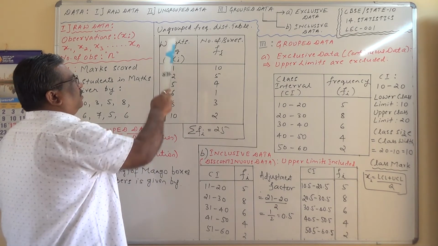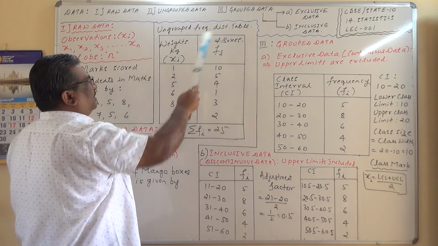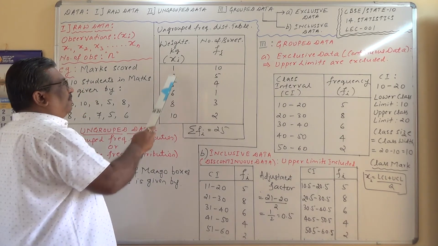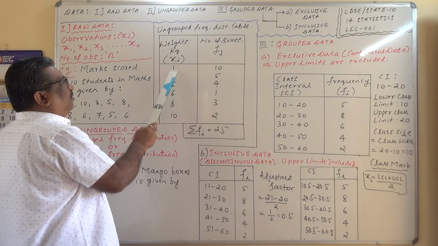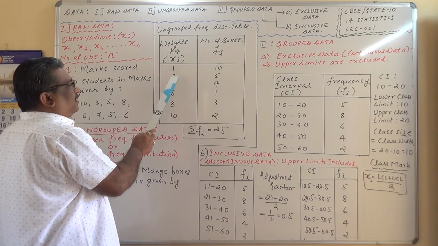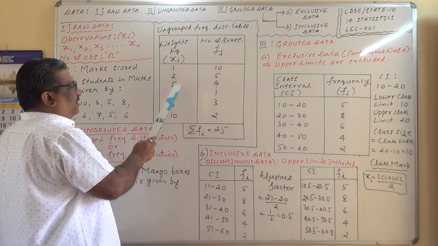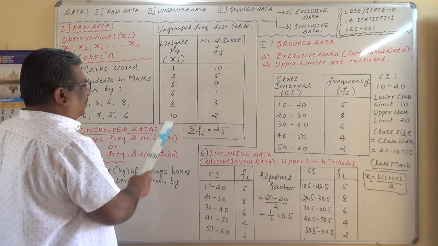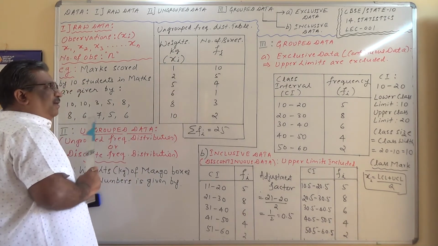So this table is called an ungrouped frequency distribution table. The weights are the observations, generally represented by xi. This box has 1 kg, this box has 2 kgs of mangoes, this has 5 kilograms, this has 6 kilograms, 8 kilograms and 10 kilograms. These are the weights of different boxes.